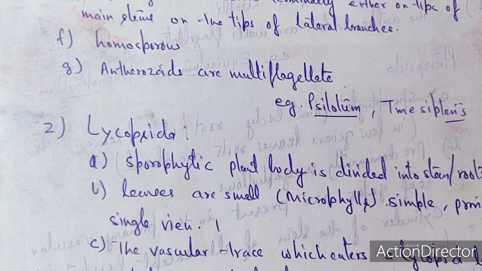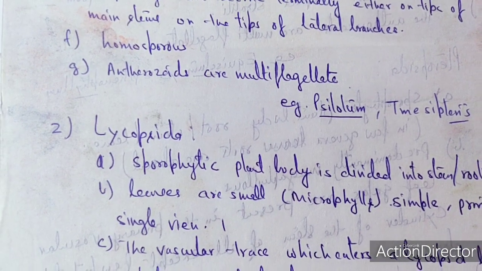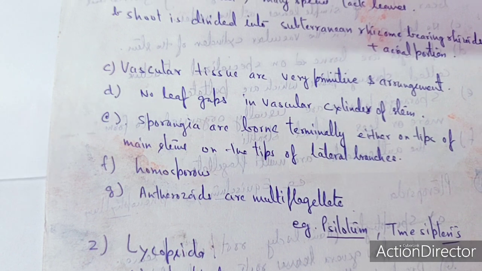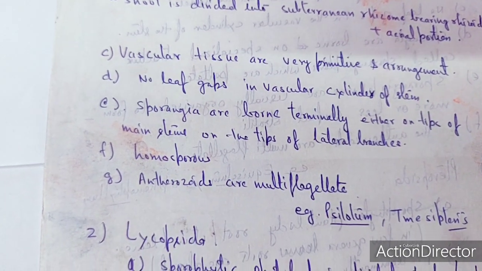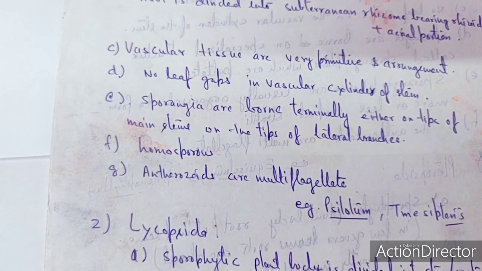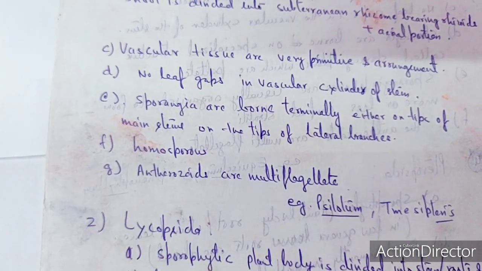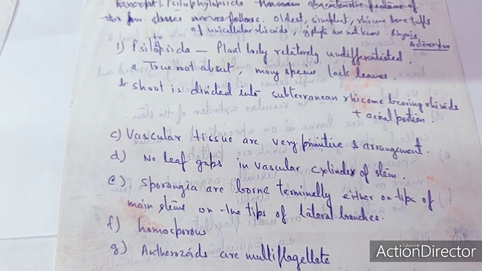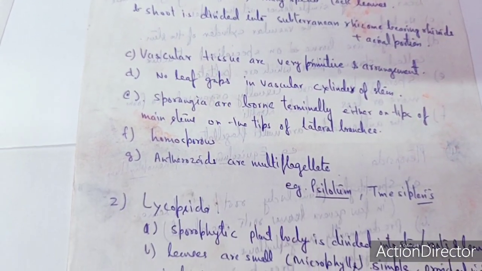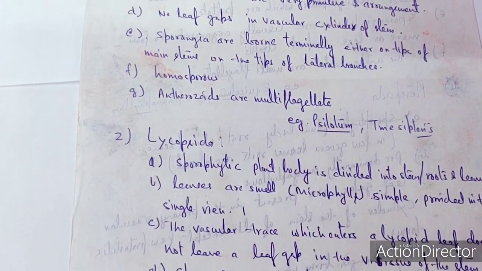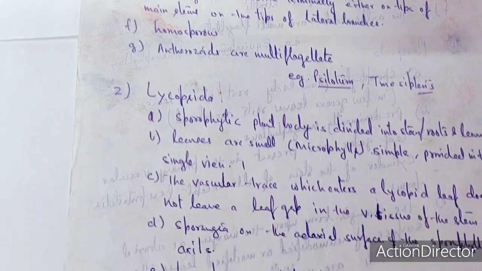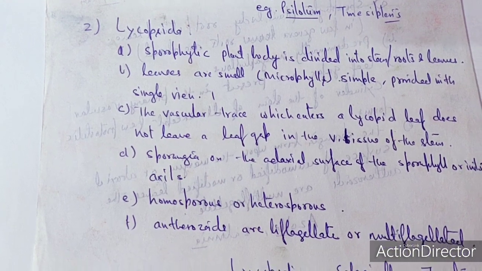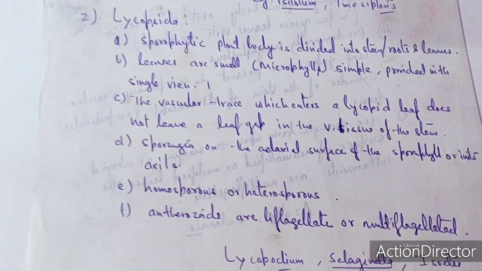So the best examples may be Psilotum as well as Tmesipteris. And all of you are aware that these Psilotum and Tmesipteris are the two surviving remnants, which show the primitive character of Pteridophyta in the living form. As we just talked about, Asteroxylon as well as Rhynia are the fossil Pteridophyta. But Psilotum and Tmesipteris are the two surviving remnants which show the primitive character ever borne by the Pteridophyta.